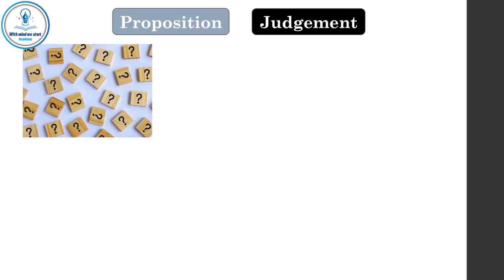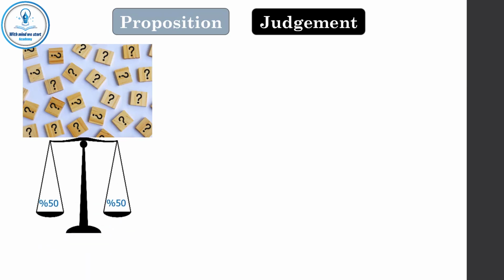I am talking to you now from my house. Can you judge this proposition? Is it right or is it wrong? Of course, you don't know. You can't judge. You have simple ignorance in judgment here. For you, there is a 50% possibility that I am in my house and a 50% possibility that I am not in my house. This is called doubt. In doubt, there is no judgment.